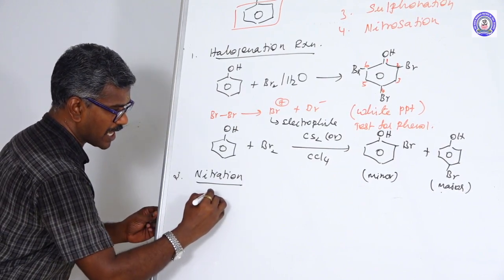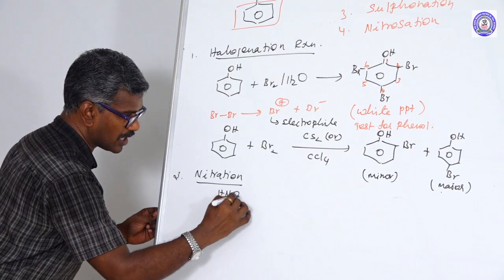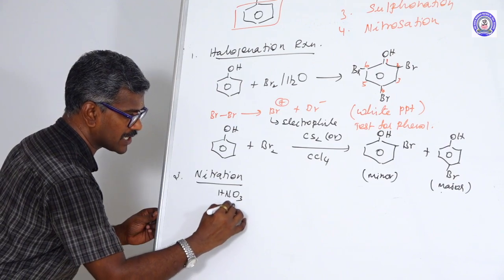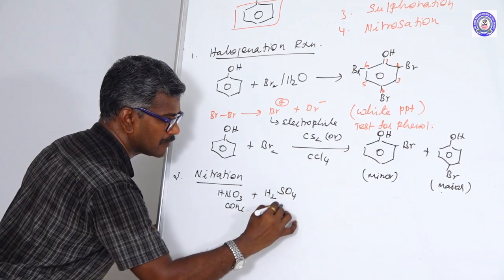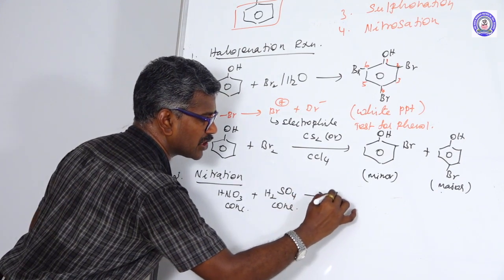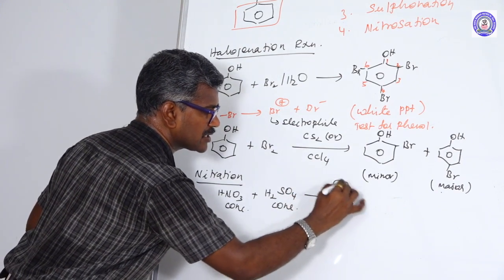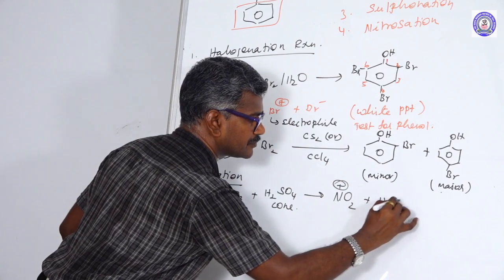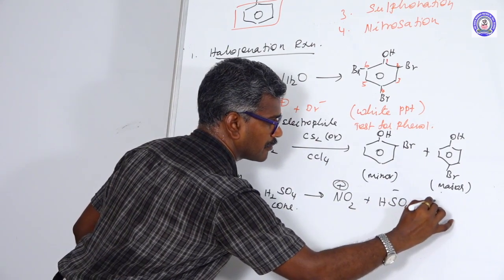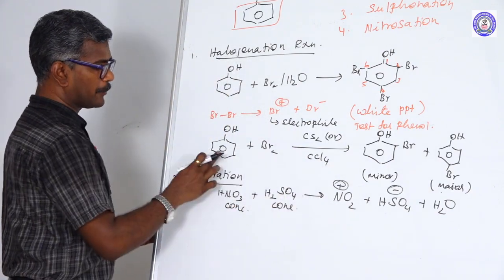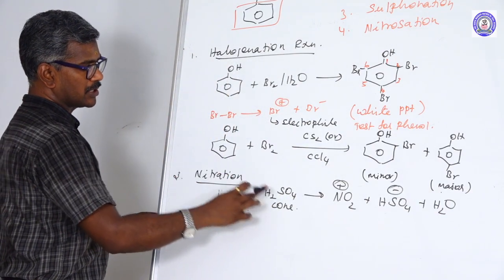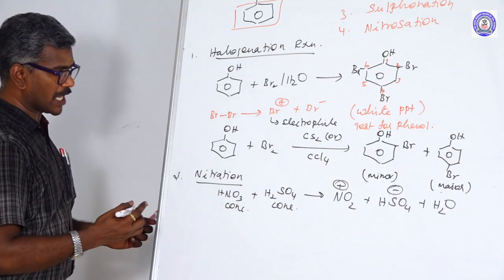In the nitration reaction, there is a nitration mixture: concentrated nitric acid plus concentrated sulfuric acid. Both react to produce the electrophile NO2 plus, and water. This electrophile approaches the phenol, and there are two different reactions.